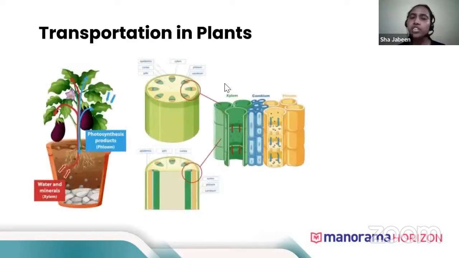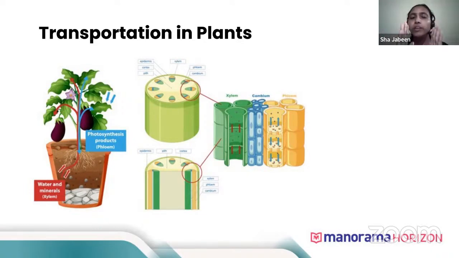Now, transportation in plants takes place in two ways. One is through xylem, which helps in the transport of water and minerals, and it is only in one direction, from lower to upward, from roots to stem, leaf and branches. Transportation in plants also takes place through phloem, which we call translocation, because it transports food.